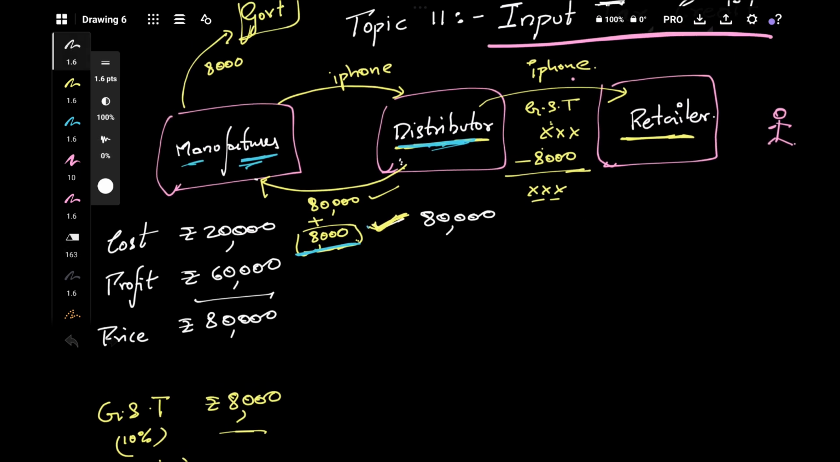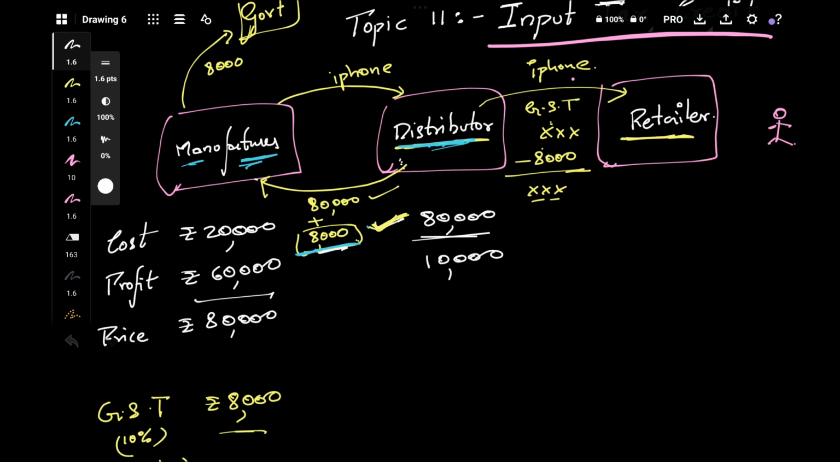So that's the reason why here it is 80,000. For the distributor the cost is just 80,000, not 88,000. GST is not included. Why? Because GST is recoverable again. When the distributor is doing further sale, he will recover that 8,000 anyway.